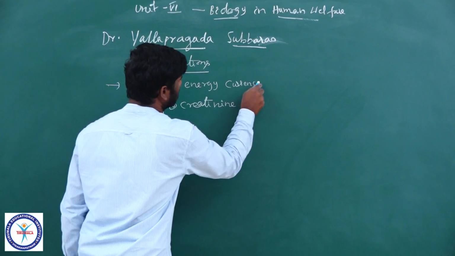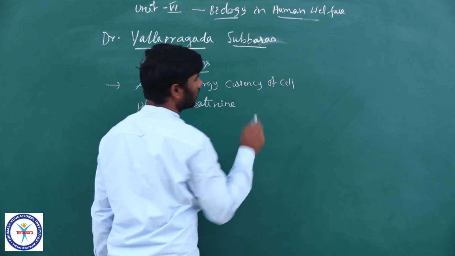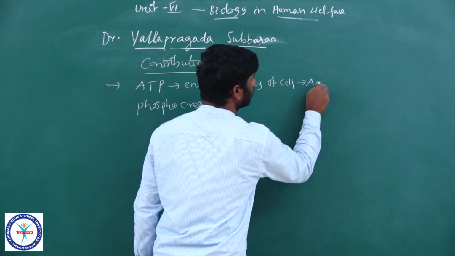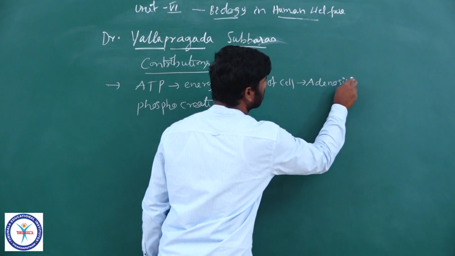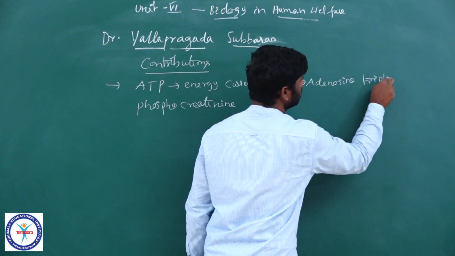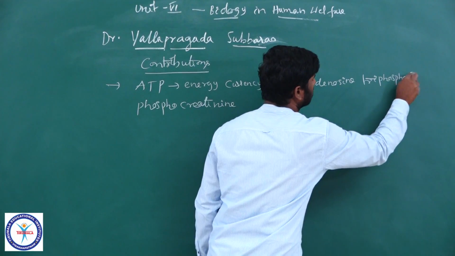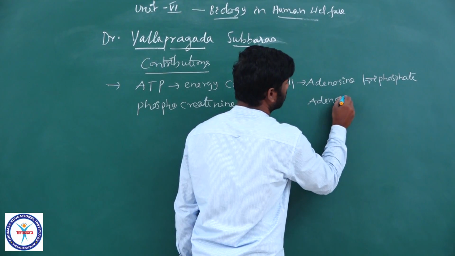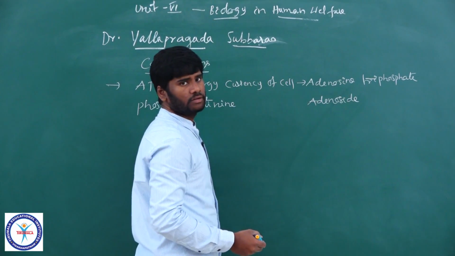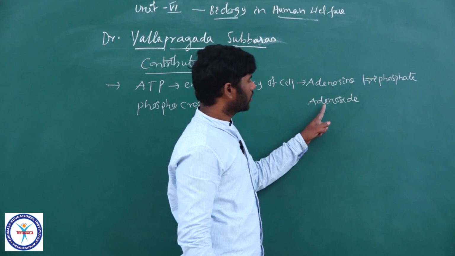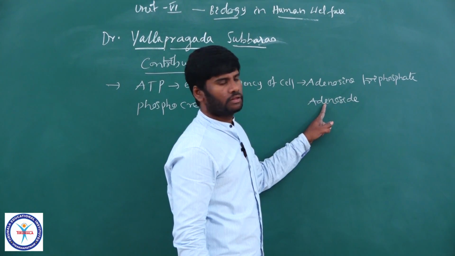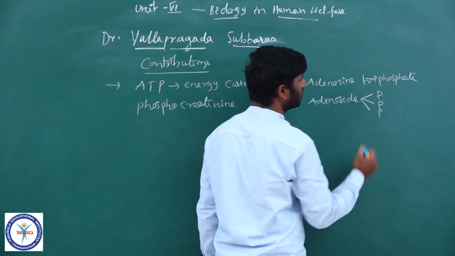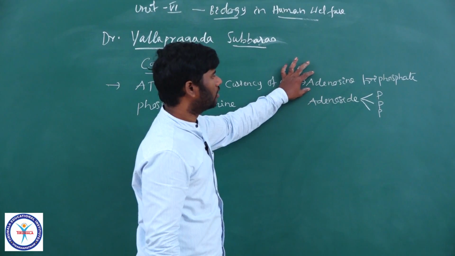It is abbreviated as adenosine triphosphate. Adenosine is a nucleoside formed by a sugar and a nitrogen base. The adenosine is connected to three phosphates. Adenosine triphosphate is the cellular energy currency.